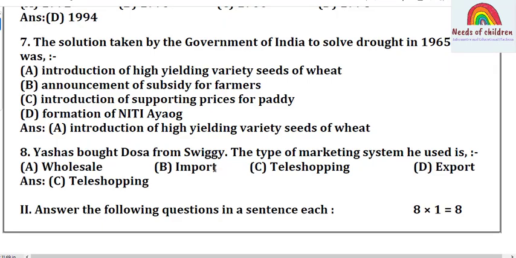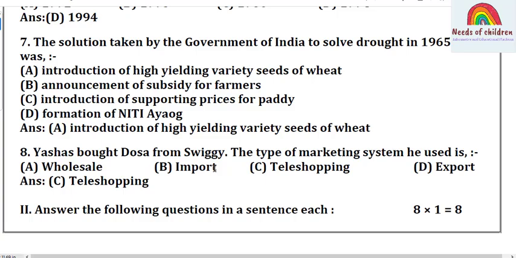The 4 options: Option A, introduction of high yielding variety seeds of wheat. B, announcement of subsidiary for farmers. C, introduction of supporting prices for paddy. D, formation of Niti Ayog. And the right answer for this is option A, introduction of high yielding variety seeds of wheat.